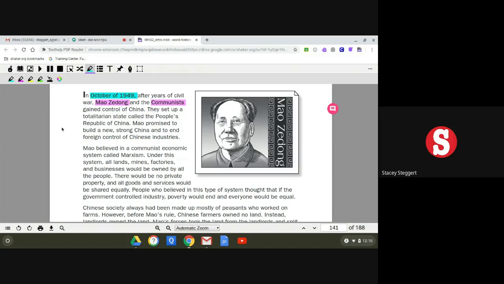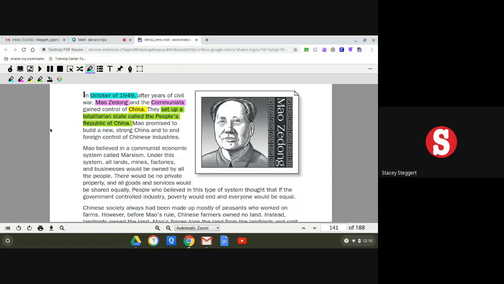Where did this happen? This happened in China. Where is going to be yellow. And then what did they do? They set up a totalitarian state called the People's Republic of China.